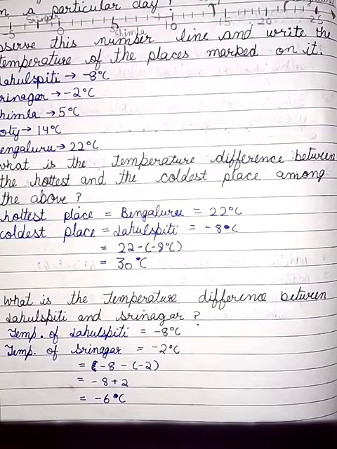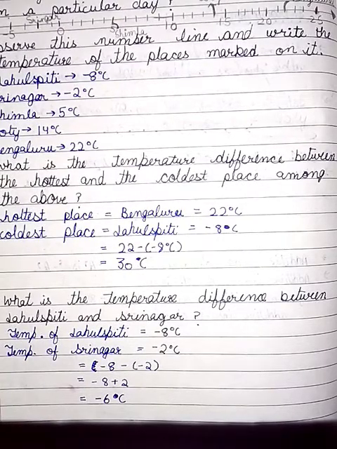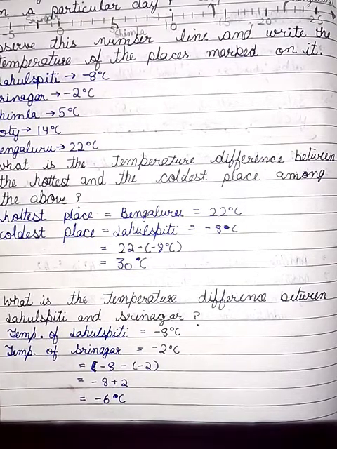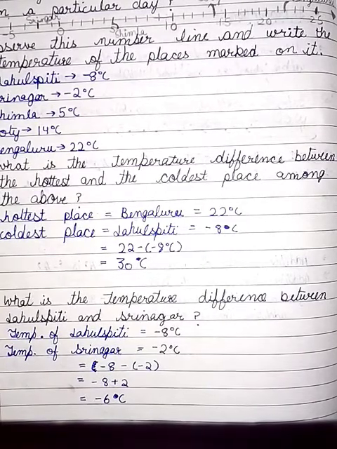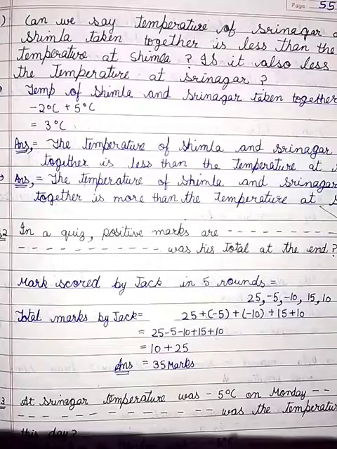Minus minus becomes plus, so it is -8 plus 2. So we will subtract 8 minus 2, which is 6, and take the sign of the greater value, that is 8. The sign of 8 is minus. So the answer is -6 degrees Celsius.